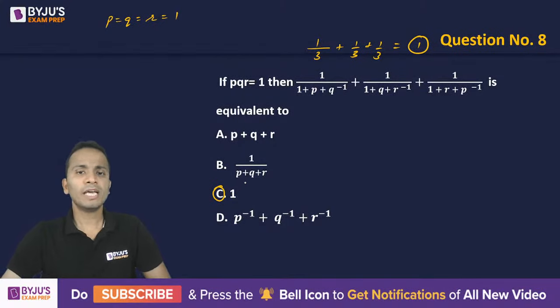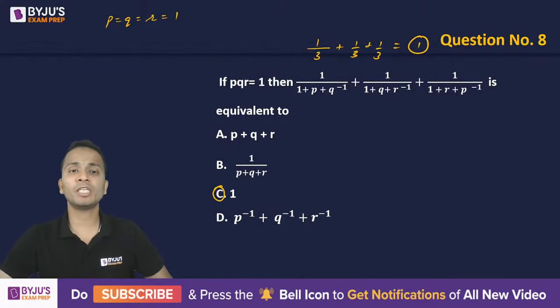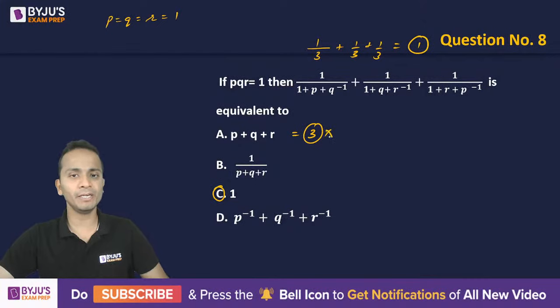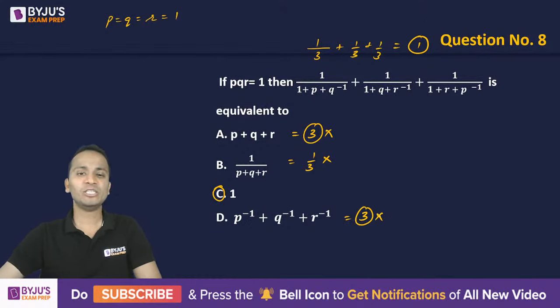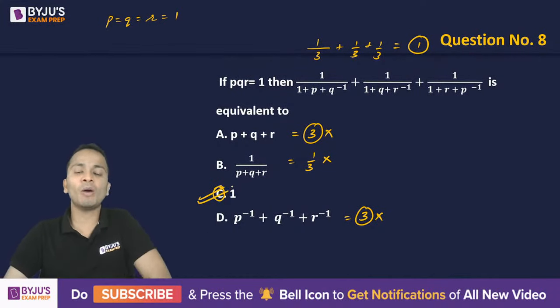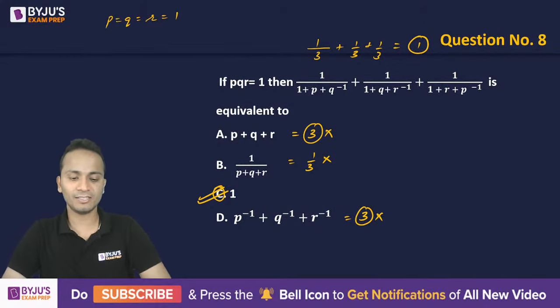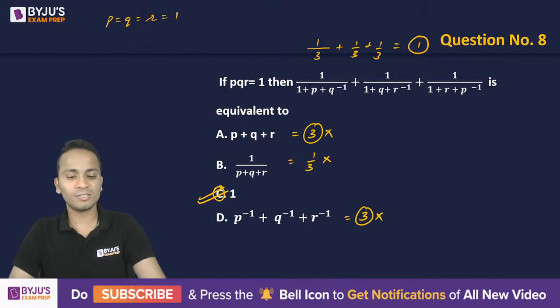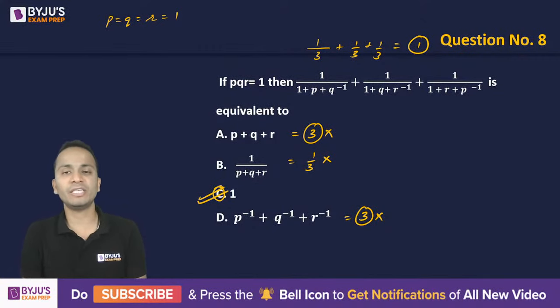Okay. Now, if I put the values of P, Q, R in option A as 1, 1, 1, this will be 3. But I need a value of 1, so it is definitely eliminated. Option B is coming out to be 1 upon 3, but I need 1, so definitely eliminated. And then the third, it is again 1 plus 1 plus 1, that is 3, again eliminated. So now out of 4, I have eliminated 3 options. I am left with only one option, that is option C. And it is the correct answer. Right? So you will wonder how easy this question was. It's just the way you are treating this question.